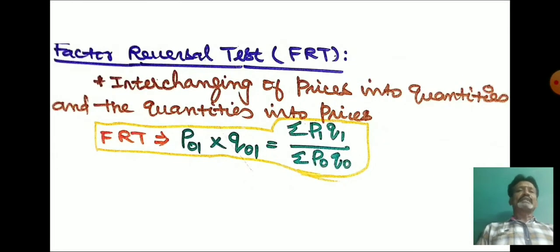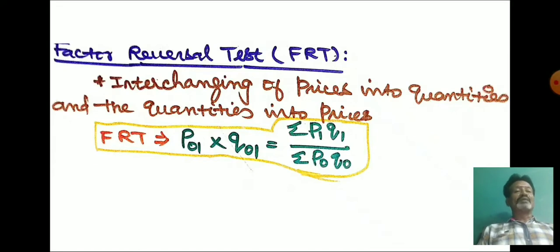Then take the second test, the factor reversal test. Here we keep the time period constant. We simply interchange the prices and quantities. So prices should be converted into quantities and quantities should be converted into prices.